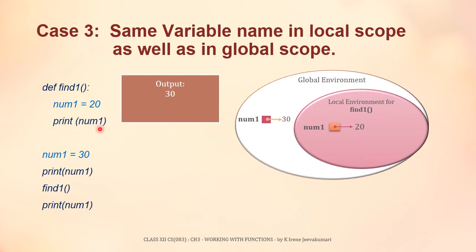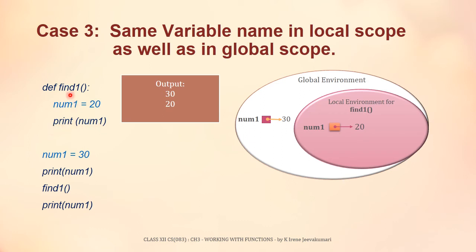So now Python will check for num1 according to the LEGB rule first in the local environment. In the local environment, num1 is available and also it is referencing the value 20. So for this print statement, this value 20 will be printed as an output. So now this function's execution gets over by the end of this last print statement of this function.